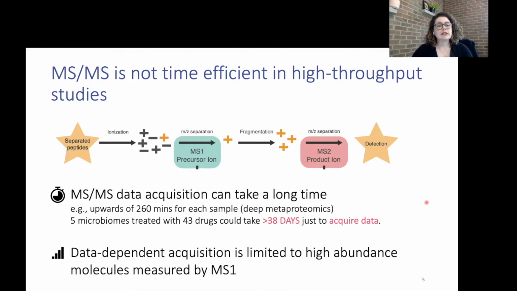In addition, data-dependent acquisition is limited to high abundance molecules that are measured by the first mass spec, as I mentioned in the previous slide. So this leads us to question whether we can use the information acquired at MS1 to complete a metaproteomic screen.